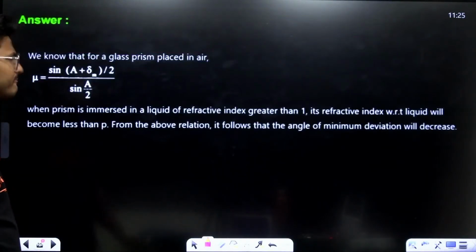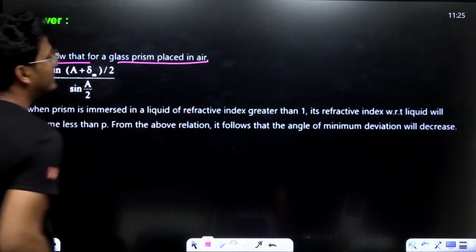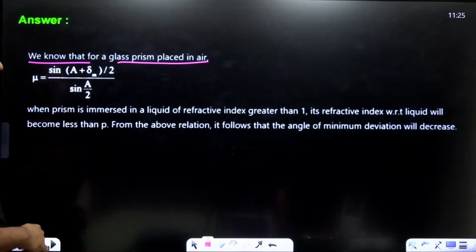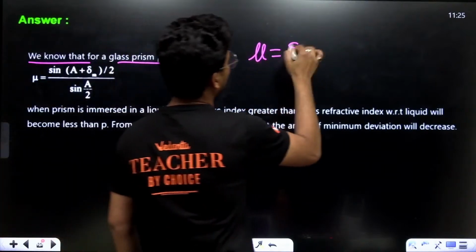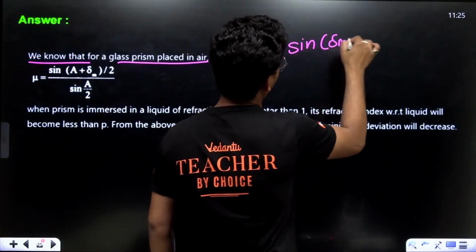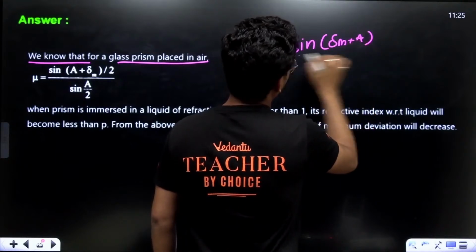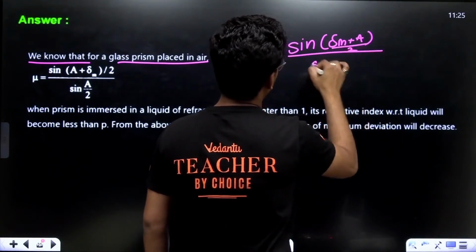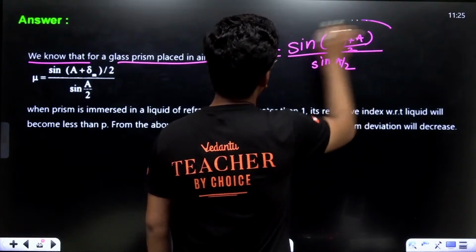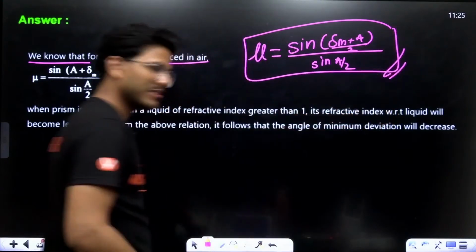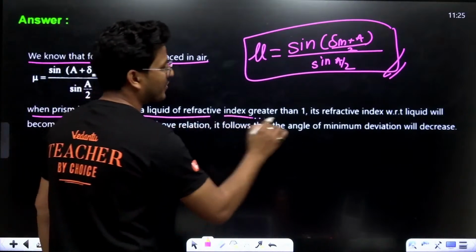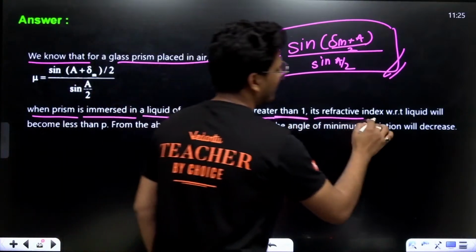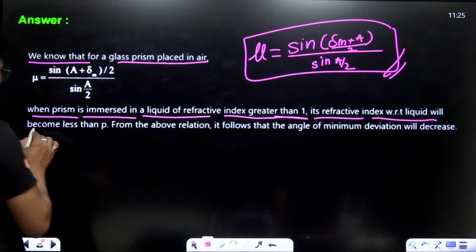We know that mu equals sine of A plus delta M upon 2, upon sine A upon 2. This is the refractive index of a prism. But when the prism is immersed in a liquid of higher refractive index, its refractive index with respect to the liquid becomes less.